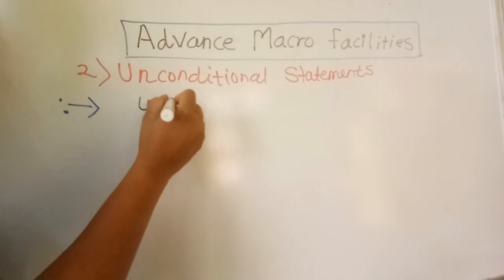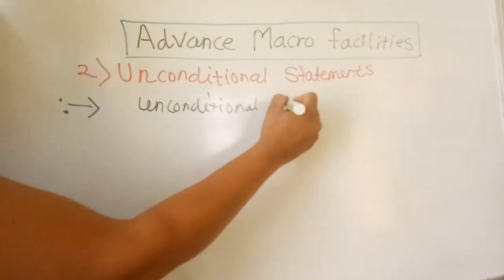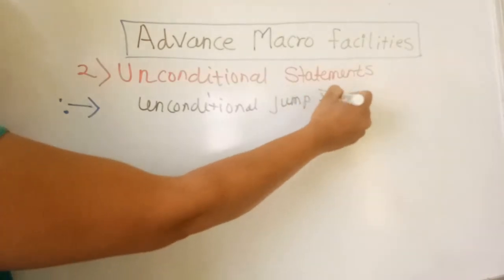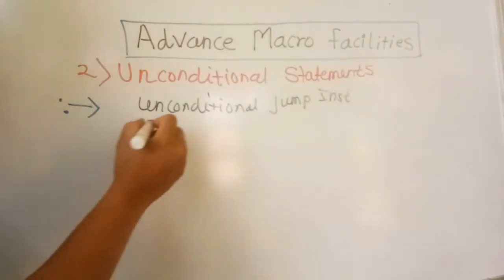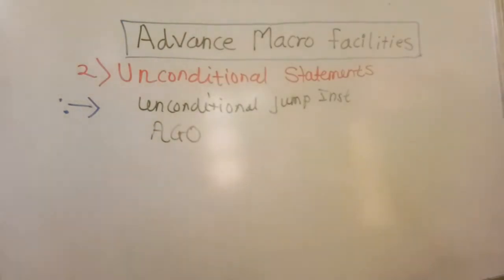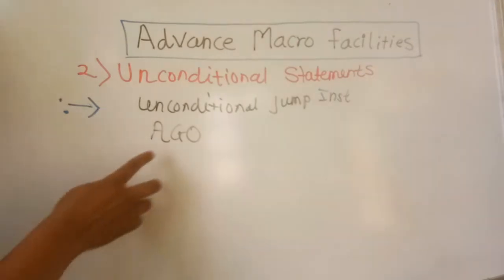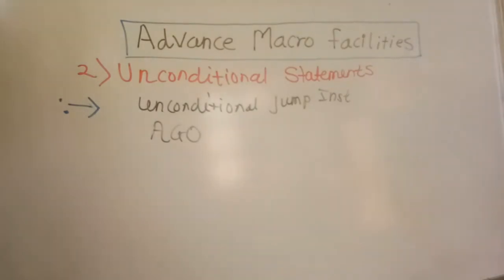It contains the unconditional jump instruction, and the instruction that comes under it is the AGO statement. While seeing the no operation statements and the expansion time sequencing symbols, we have seen that AGO is always used with the label field to indicate the label execution.